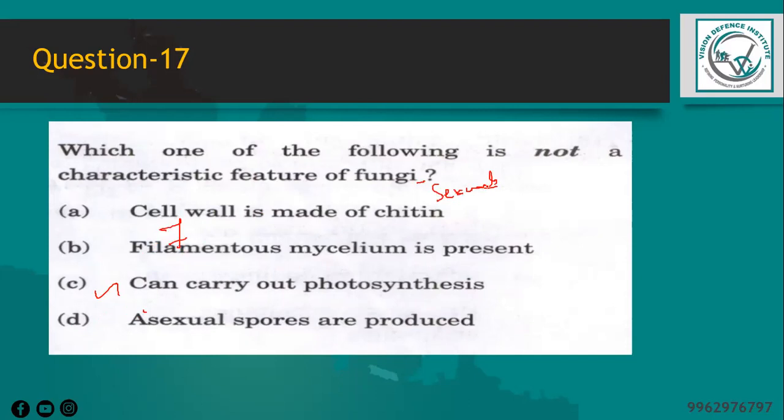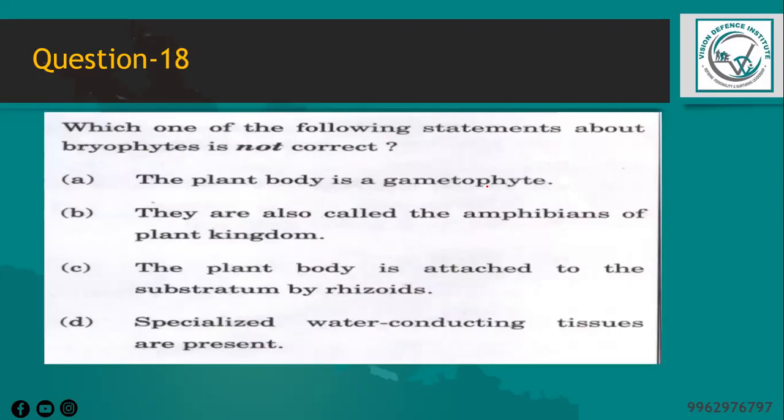However, fungi cannot carry out photosynthesis. They lack the chloroplasts and pigments required for this process. Instead, they obtain their nutrients by breaking down organic material or through a symbiotic relationship with other organisms such as a plant. So option C will be the answer here.